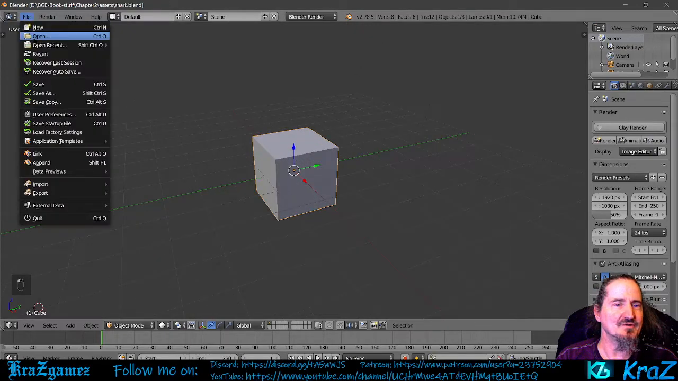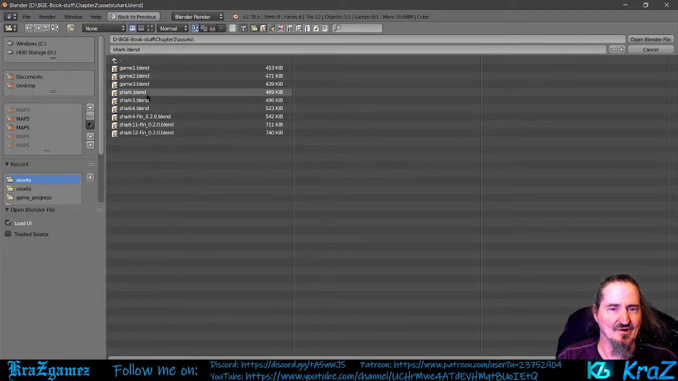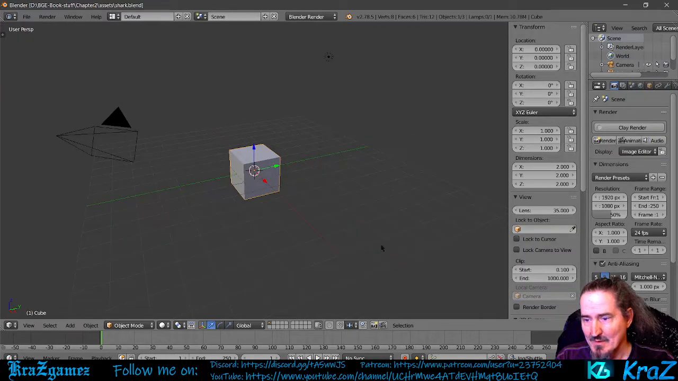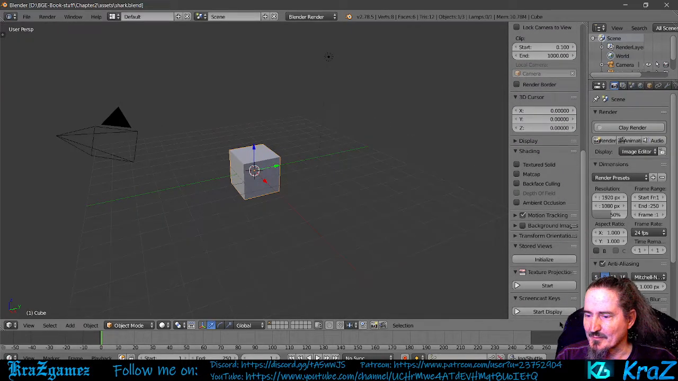In order to do them, just make sure that you have it in your folder. Mine is just called chapter 2. Then you just go to your default and save your default file as shark.blend. Okay, so now you're in it. So let's go ahead and go down here to click back on my screencast keys again.